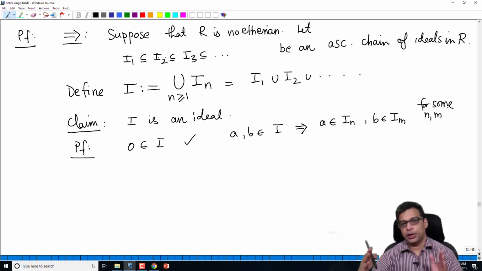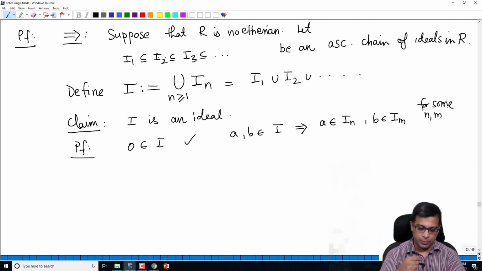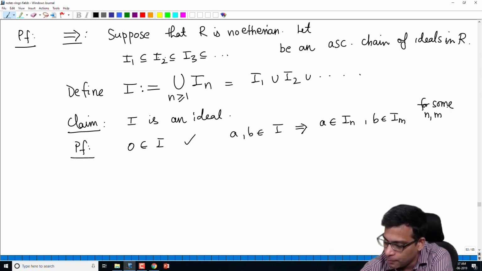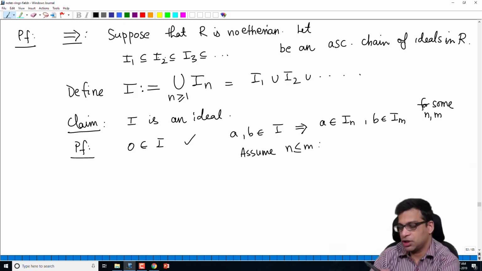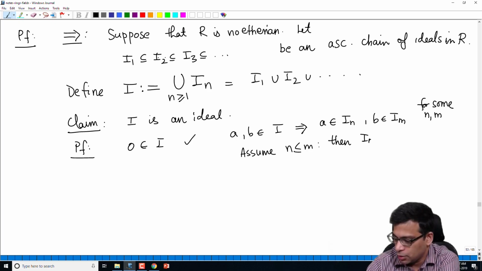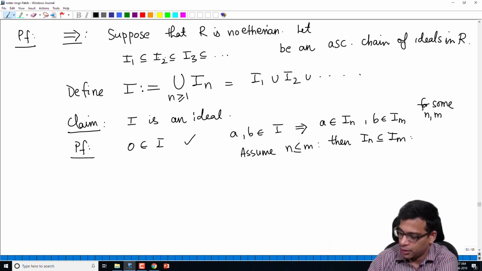I is defined to be the union. So if something is in the union, it's in some of the Ins. So maybe A is in In and B is in Im. But we know that, assume without loss of generality, n is less than or equal to m. Of course, m could be less than or equal to n, in which case the argument goes in a similar way. So In then is contained in Im, right?